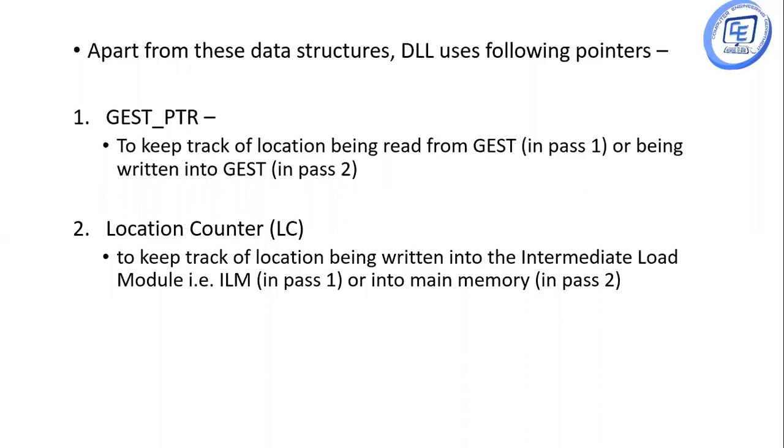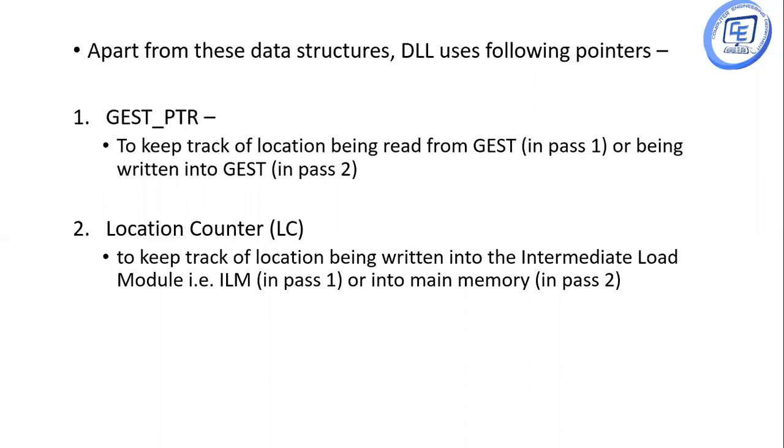Apart from all these data structures, DLL also uses pointers, that is the GEST pointer. This is used to keep track of the location being read from GEST in pass 1 or being written into GEST in pass 2.